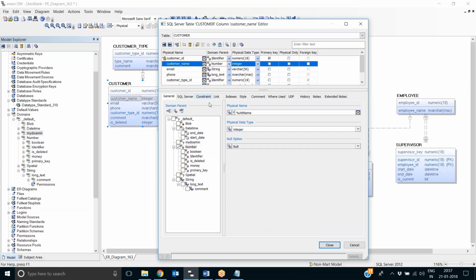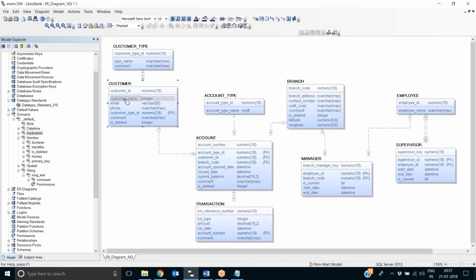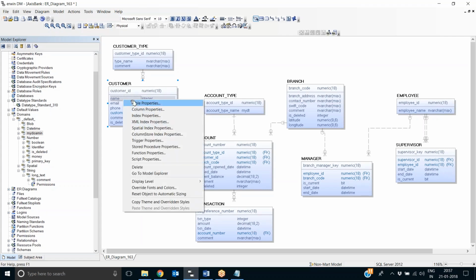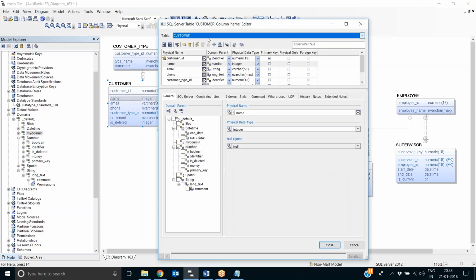And the physical name, you can find, is using a macro which is actually percentage att name, meaning it is getting from the logical side. Now if you override it, let's say I will go and change this to name on the physical side because I'm going to override it. Okay, just overridden. On the logical side it is going to be customer name, on the physical side it is going to be name.